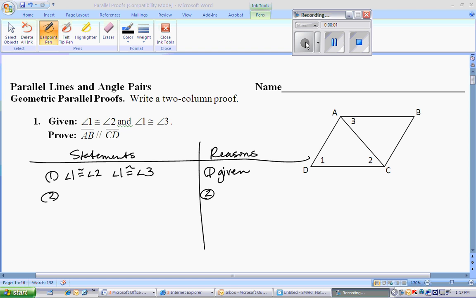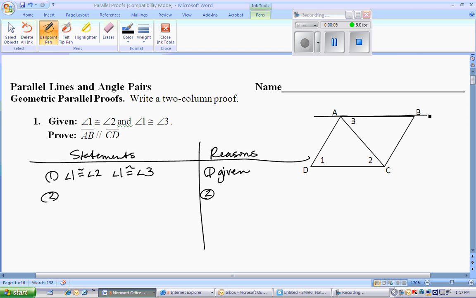Alright, looking at what they've given me, I am trying to prove a couple lines parallel. So let's look at which ones we're trying to prove parallel. I have line AB, maybe highlight that one. Line CD, I'll highlight that one. Showing, maybe, a couple angles that are going to be the same, which would make the lines parallel.